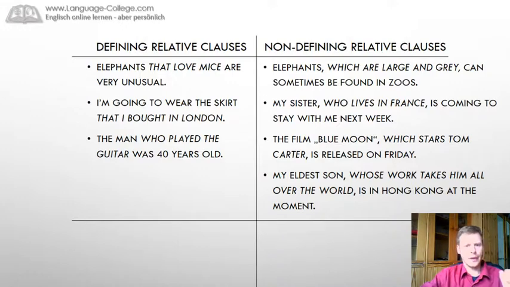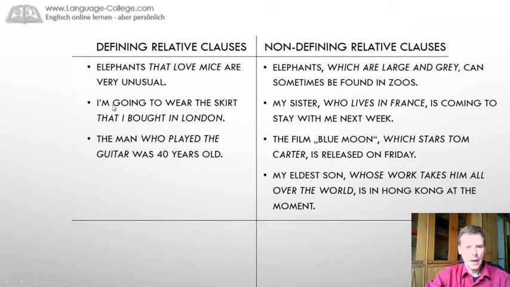There is a group of elephants which I'm talking about. And this group of elephants is given by the relative part, that love mice. So this information is necessary and we can't leave the relative sentence out. And this is shown by not putting commas around it. It is called a defining relative clause to define which kind of elephant groups I'm talking about.